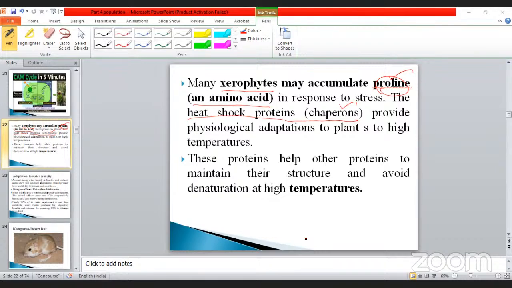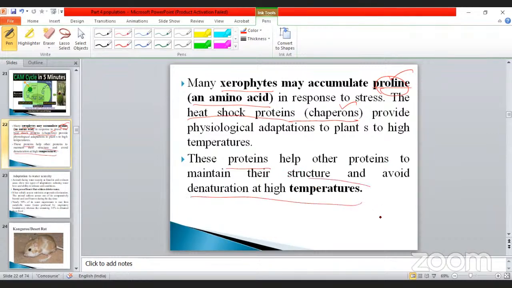Okay, so the physiological adaptations of plants to high temperature. The proteins help other proteins to maintain their structure and avoid denaturation at high temperature. Okay, this is very, very important. What is the main help of the protein molecules? Just imagine, this protein helps other proteins to maintain their structure and avoid denaturation at high temperature.